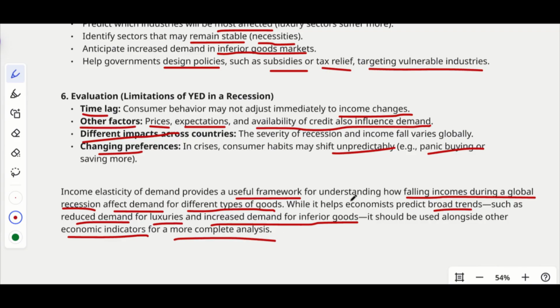So basically, the income elasticity of demand alone cannot give a good result. Even though it is very helpful and can easily distinguish between the consumption patterns of luxury goods, normal goods, inferior goods, etc., we should also consider other factors. Then only will we get a proper result. Okay, so that's how we have to answer this question.